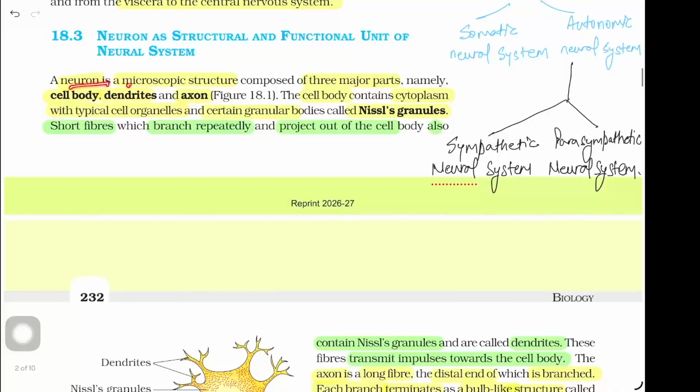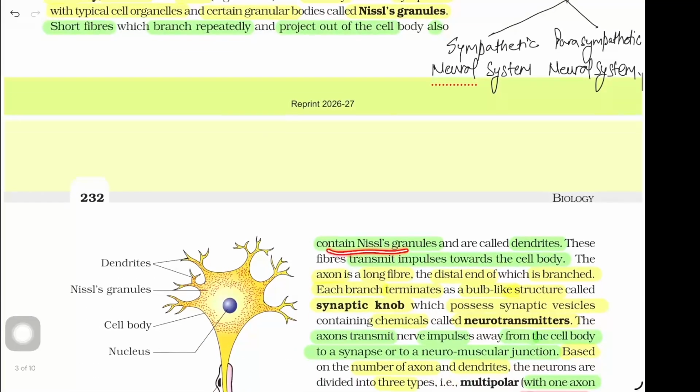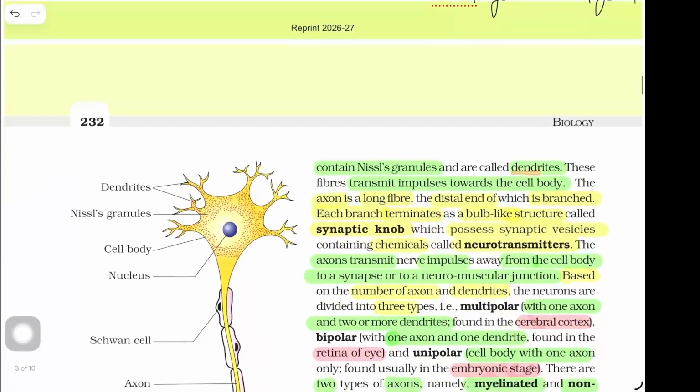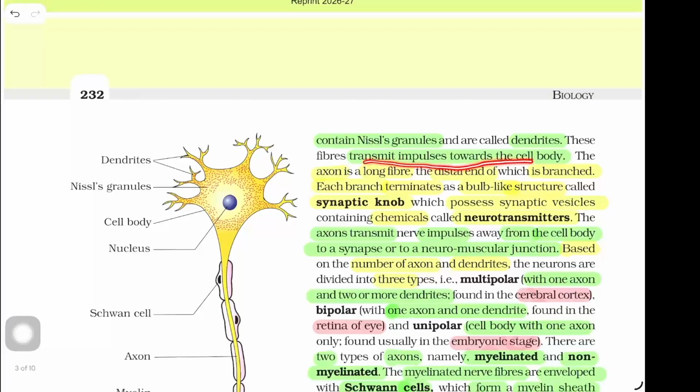A neuron is a microscopic structure composed of three major parts, namely cell body, dendrites, and axon, that is shown in figure 18.1. The cell body contains cytoplasm with typical cell organelles and certain granular bodies called Nissl's granules. Short fibers which branch repeatedly and project out of the cell body also contain Nissl's granules and are called dendrites. These fibers transmit impulse to the cell body.